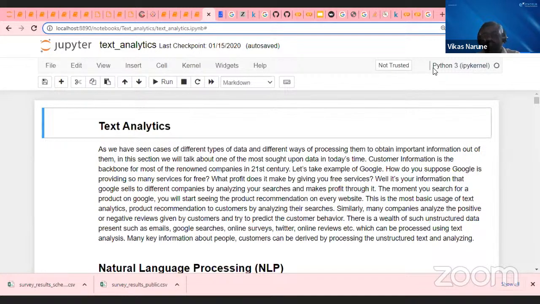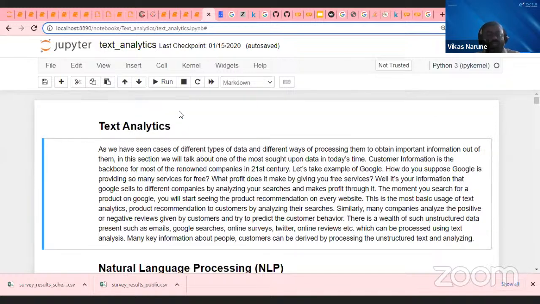Then we can start without wasting much time. Guys, please give me faster confirmation you are able to see this Jupyter notebook. Okay, I guess everyone is able to see now. Okay. Okay, guys, so let's get started then. Okay, thanks for confirmation, sir. Thank you. So let's get started.